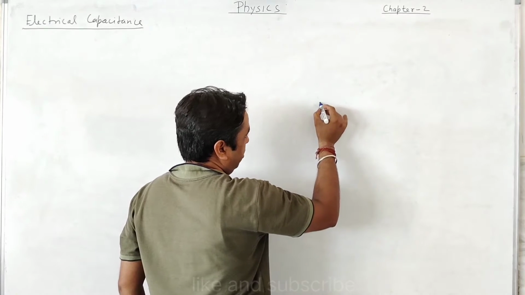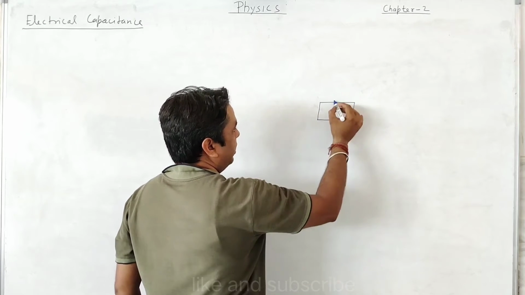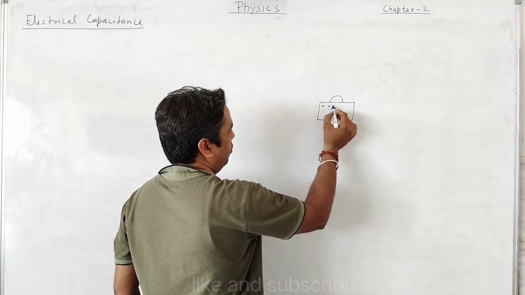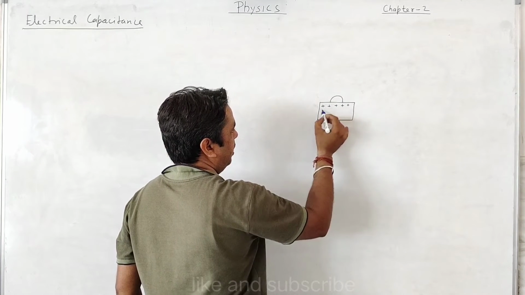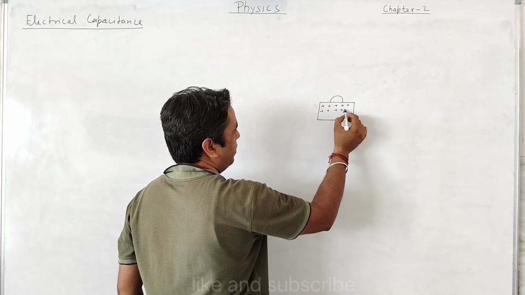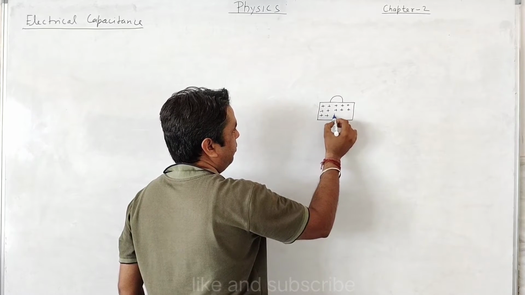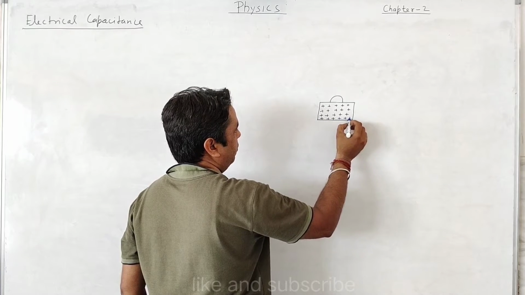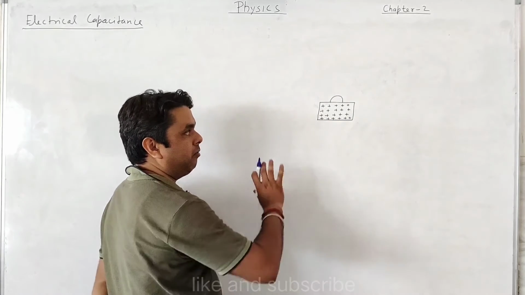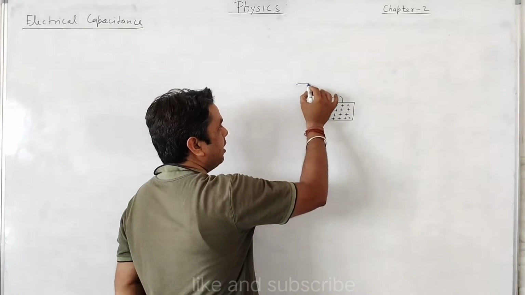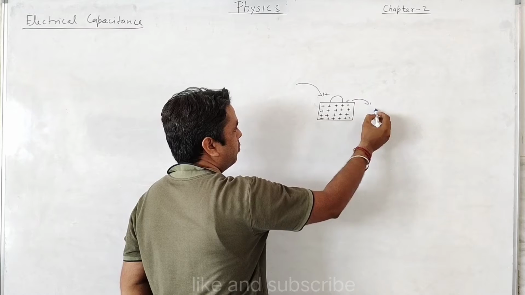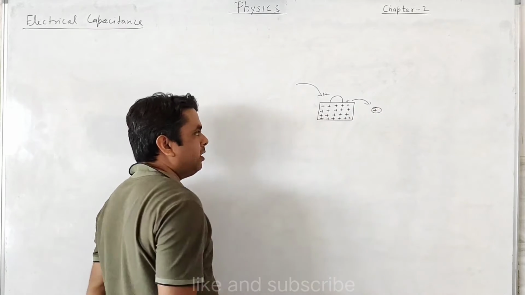Suppose that I have taken a bag, a luggage bag, and I am putting some amount of luggage in it. Here I am assuming that luggage as a charge. If I fill this bag completely with charge, what will happen? It will be completely filled. And if I again give charge to it, that charge will be split out and scattered.